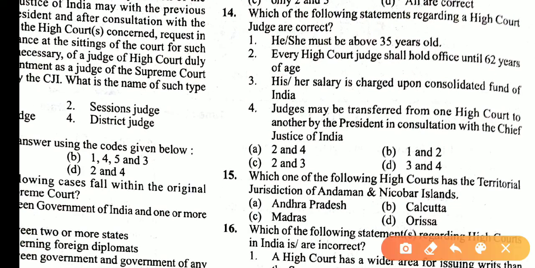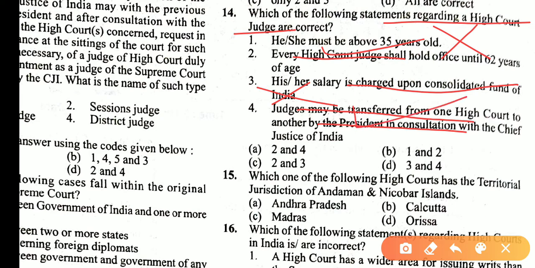Which of the following statements regarding a High Court judge are correct? She must be above 35 years old. That statement is not correct because it is not mentioned like that. Every High Court judge shall hold office until 62 years of age. Yes. Her salary is charged on the Consolidated Fund of the State, not India. This is also incorrect. A judge may be transferred from one High Court to another by the President in consultation with the Chief Justice of India. Yes. Asking about correct statements, so answer is 2 and 4. So answer is A.